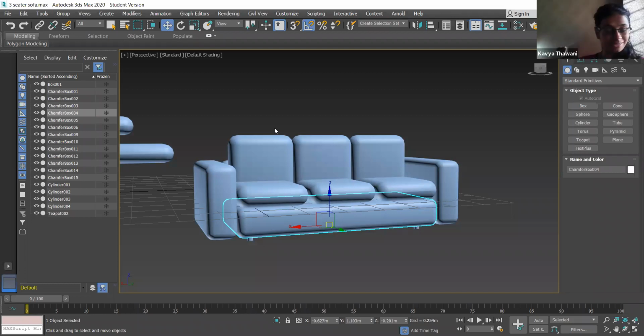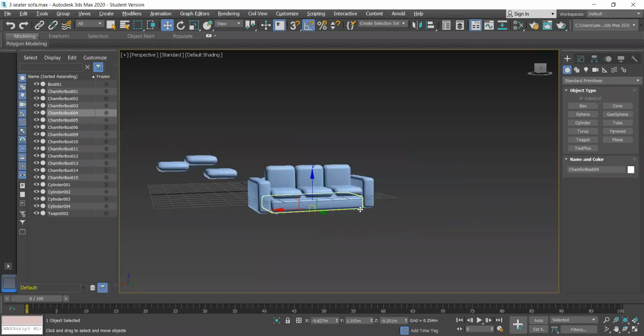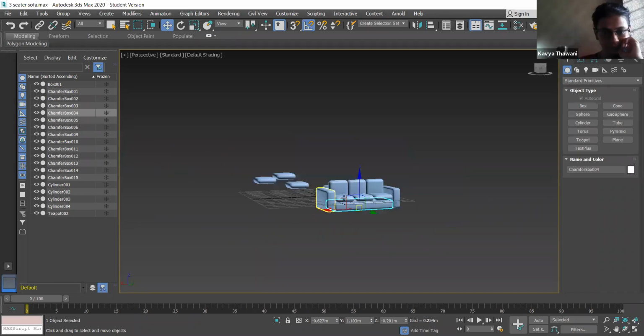I will tell you more commands today. Using those, you will find the other options easier than auto grid. Okay. Any other doubt? No, that's it.